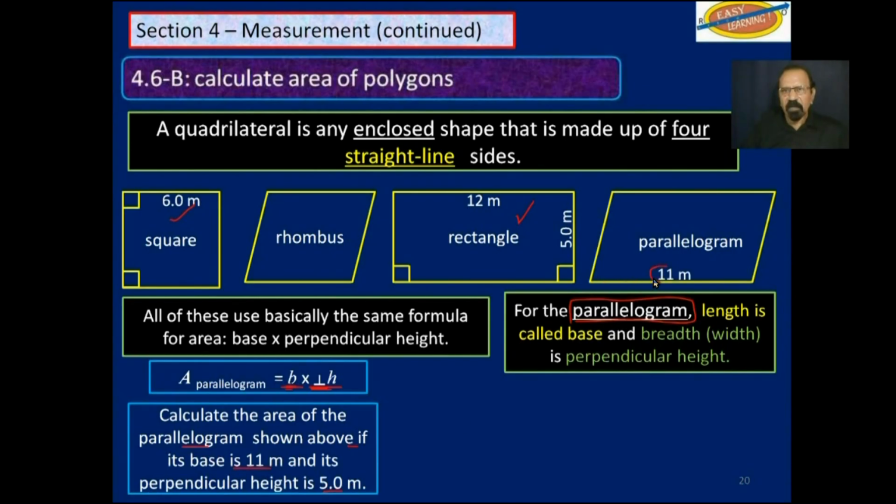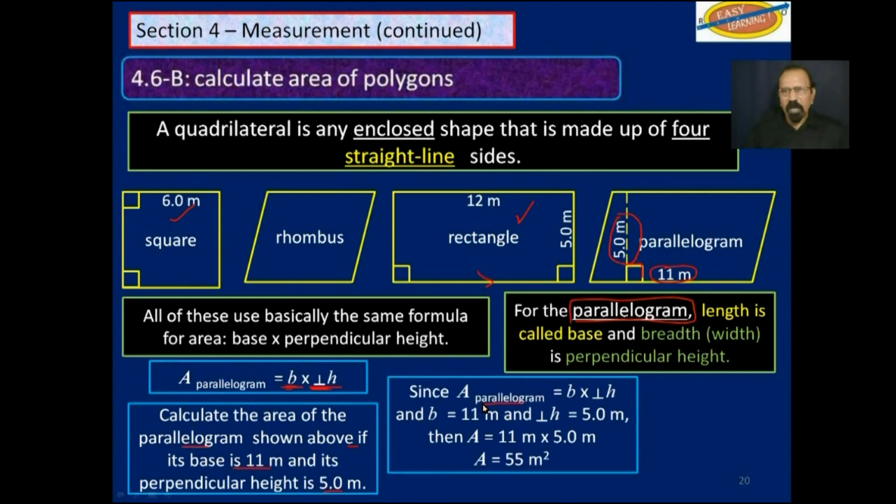So this is the base here, which over here we would call the length. And the perpendicular height is going up here, perpendicular from the base, and that is 5.0 meters.